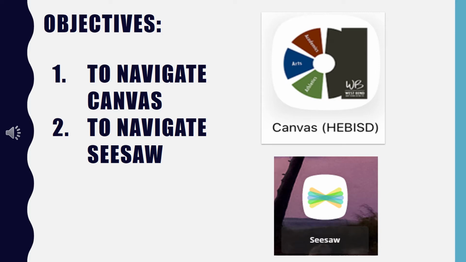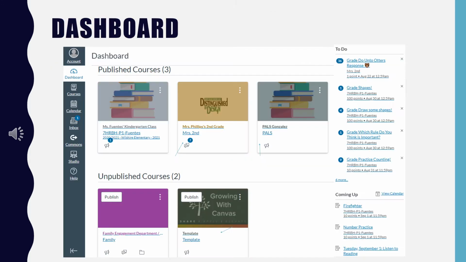The first thing your student is going to need to do every day is to log into ClassLink using the ADFS button. If you are not on the district network, then your student will have to log in using their HEB ISD credentials. The first thing that your child will do each day is log in to Canvas. That means they're going to open their ClassLink page and click on the Canvas app. When they do, they're going to see their dashboard, and the dashboard is like their landing page or their launch page.